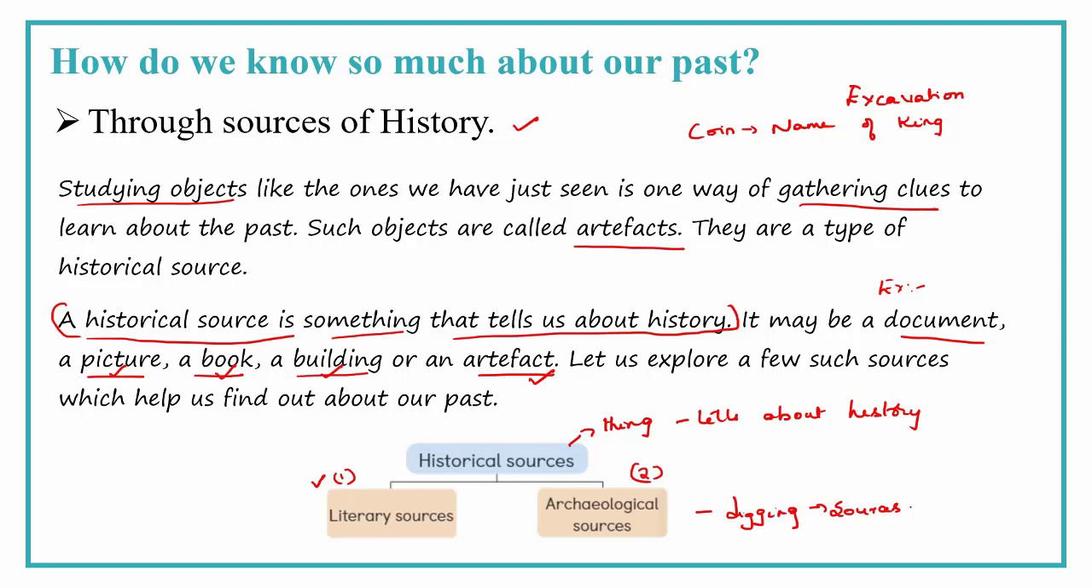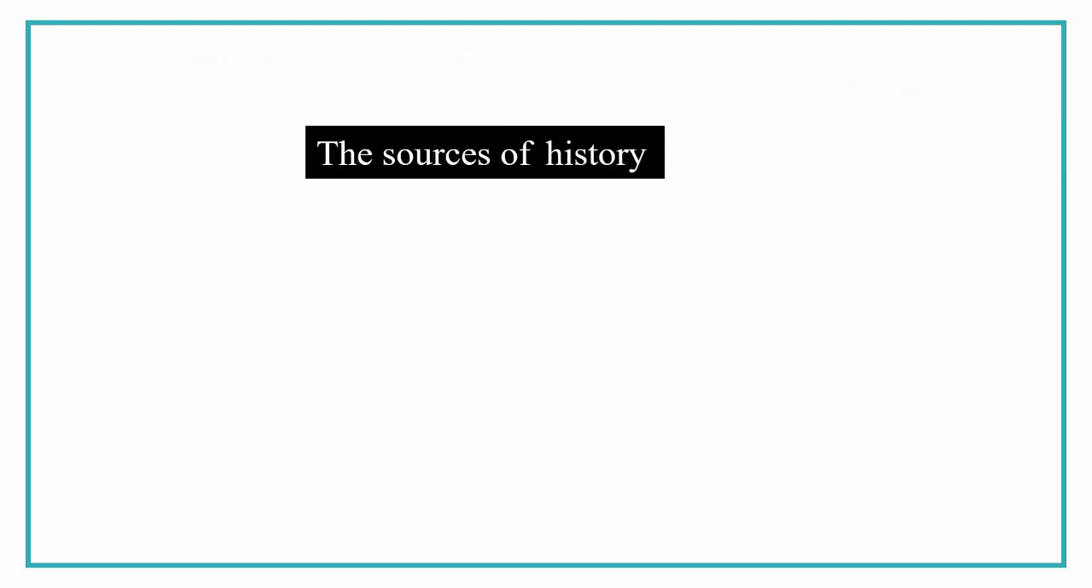Okay, children? How many types of sources are there? Historical sources are two types: literary sources and archaeological sources. Once again, what is a historical source? A source is something that tells about history. What are literary sources? I told you literary means something related to education. Okay, children?